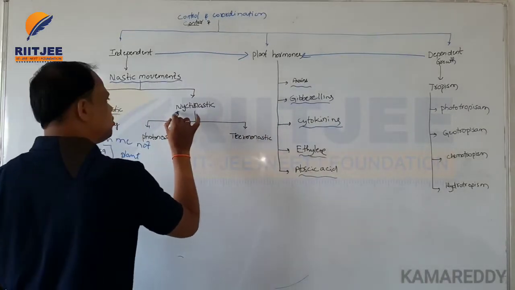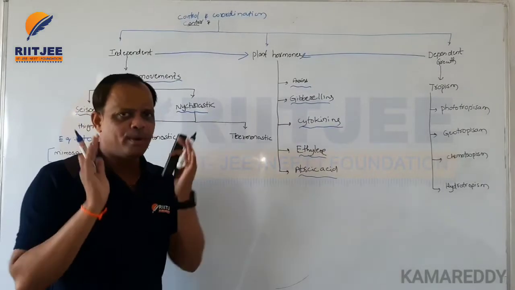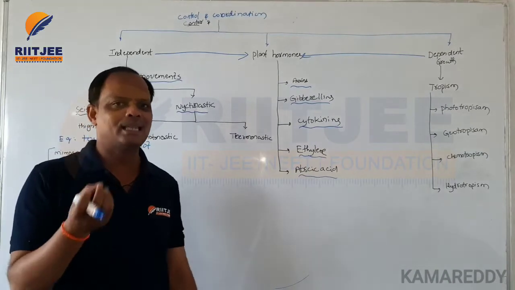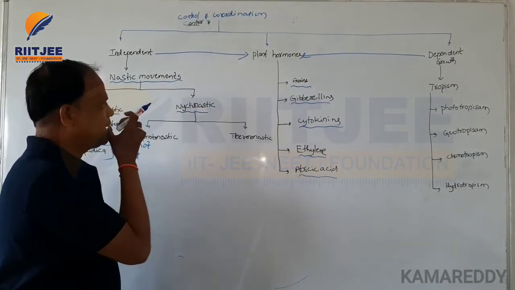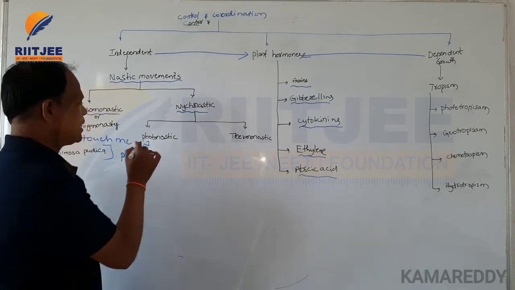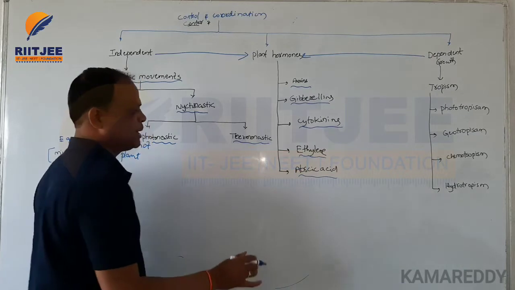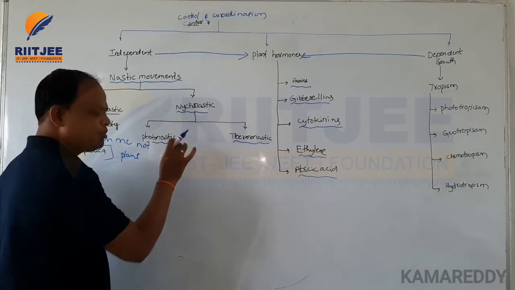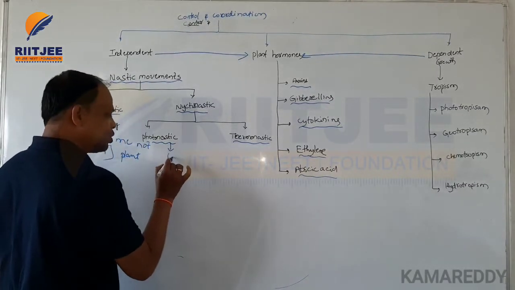And nyctinastic movements means multi-directional movements, where some special organelles or characters are inhibited. Such movements are called nyctinastic movements. For example, there are photonastic movements and thermonastic movements. Photonastic movements means the plants develop in response to the light source.